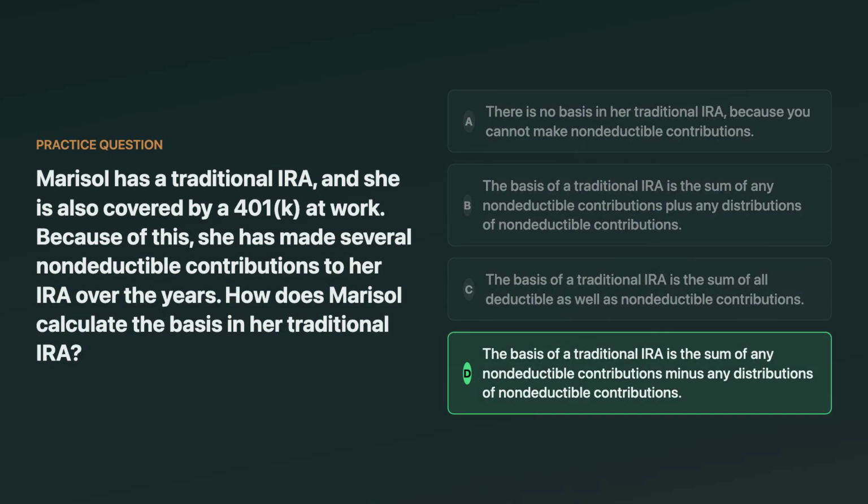The correct answer is the basis equals non-deductible contributions minus any distributions that already recovered basis. Basis is what you haven't gotten back tax-free yet. This is tracked on Form 8606. A tempting wrong answer is adding distributions of non-deductible contributions, but distributions reduce remaining basis because you've already recovered part of it.